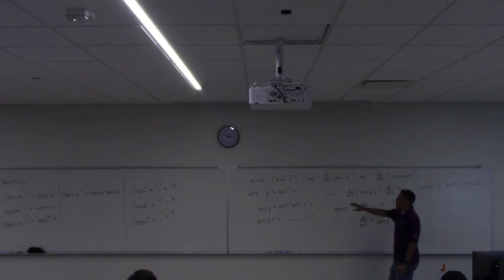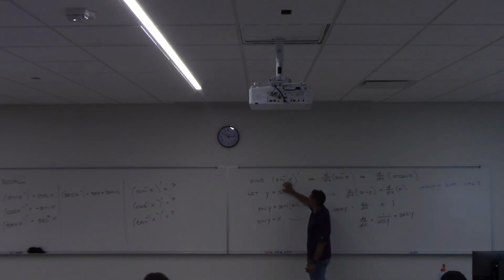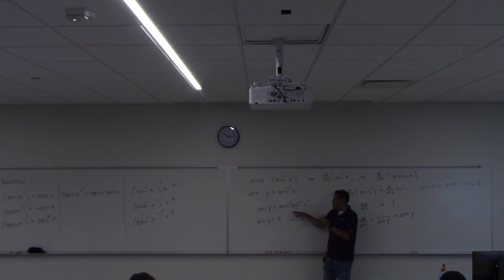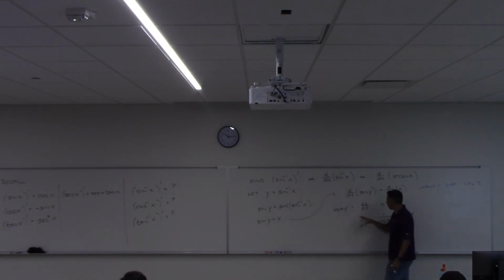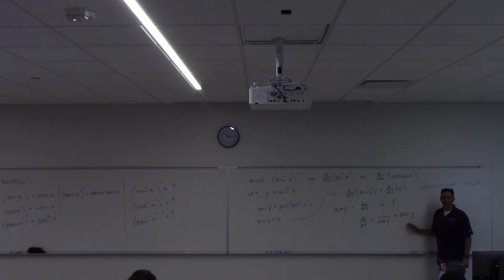I started out by saying, I want to know what the derivative of arc sine of x is. And then said, well, I don't know what it is, so let's call this thing y. I did that intentionally so that I could bring in sine on both sides. Then I have this equation. I differentiate with respect to x, solve for dy dx, and I get my answer. Let's check our formula sheets to see if we did it right.